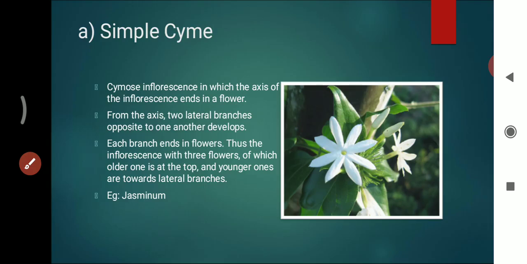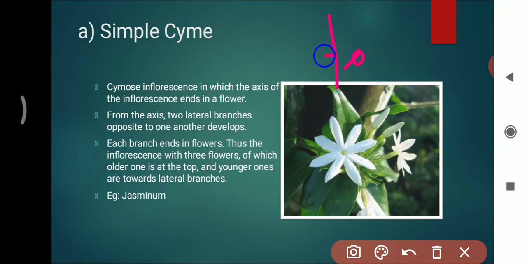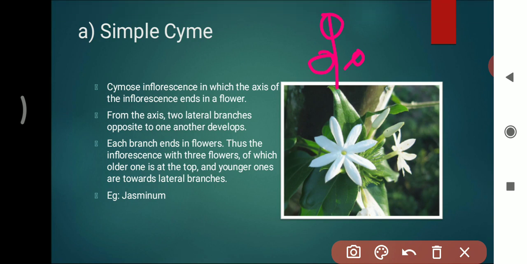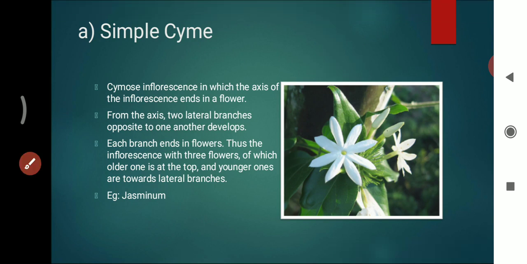The simple cyme. Cymose inflorescence in which the axis of the inflorescence ends in a flower. From the axis, two lateral branches opposite to one another develop. Each branch ends in a flower. Thus, the inflorescence has three flowers, of which the older one is at the top and the younger ones are at the base. The example of simple type of cymose inflorescence is Jasminum.